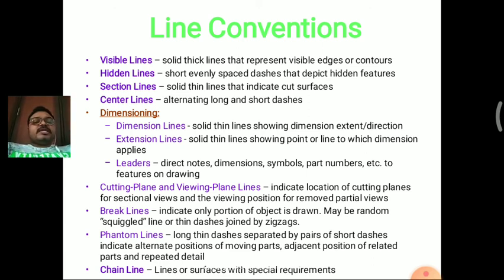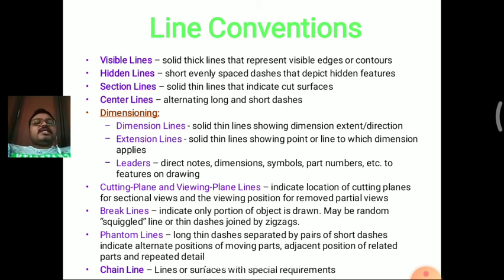Next one is the dimensioning. In this dimensioning, the first one is the dimension lines. It is drawn as solid thin lines that show the dimension of the extended part or direction, and the arrows can be thickened in the dimension lines also. Next one is the extension lines. These extension lines also can be drawn as solid thin lines, only from a point or line.